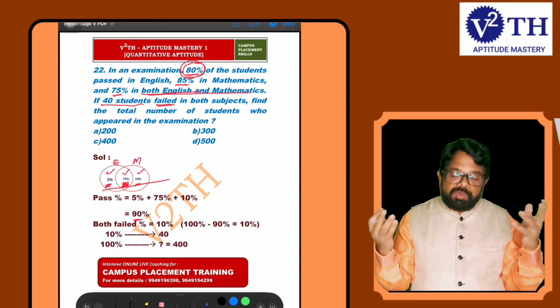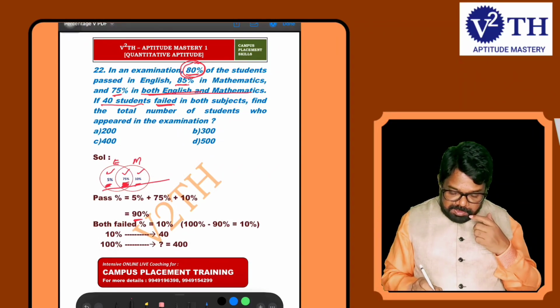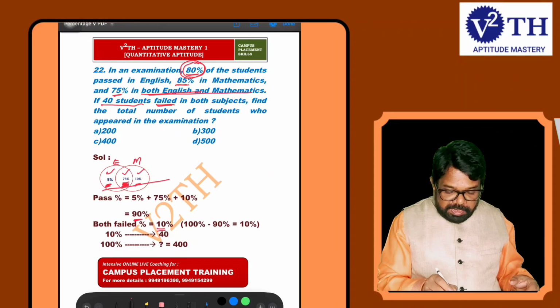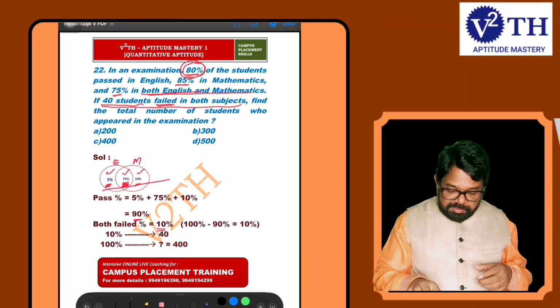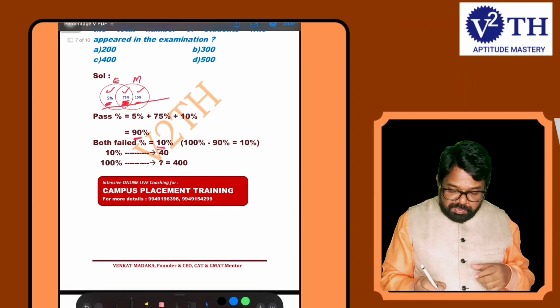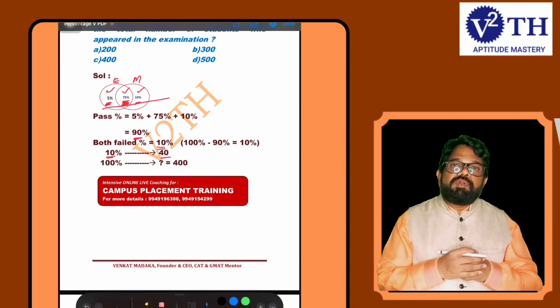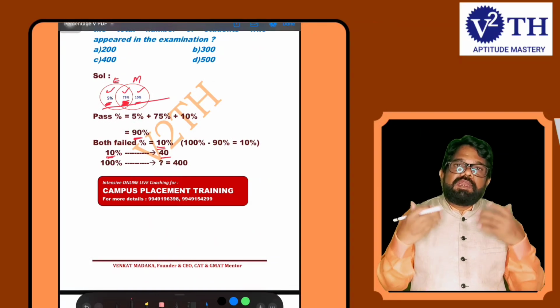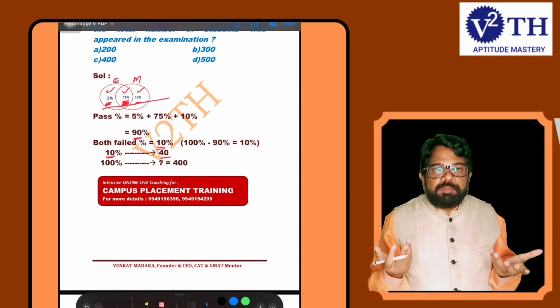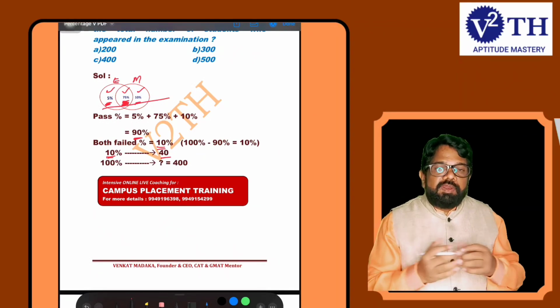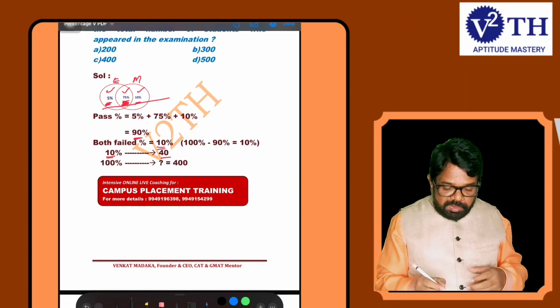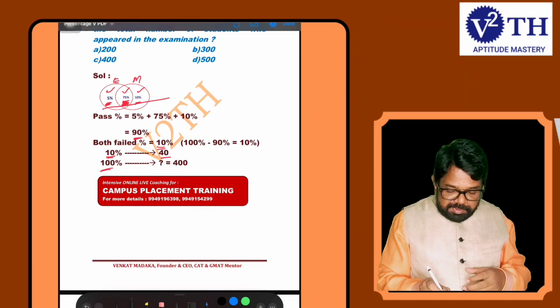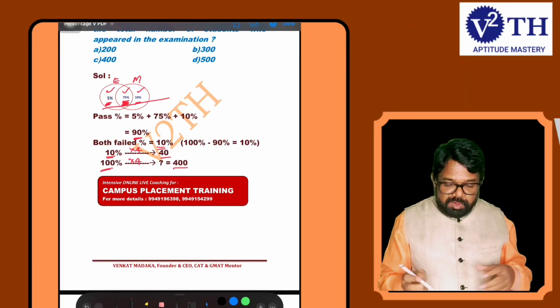Failed means what you say? Both failed. What is the both failed here? 10%. Here it is given clearly 40 students failed in both the subjects. So 10% value is 40. If 10% is 40, you calculate the total number of students appeared for the examination, means 100% value. 100% value means 10%, 40 means into 4 here, here also into 4, 100 into 4. What is 100 into 4? 400 it is.